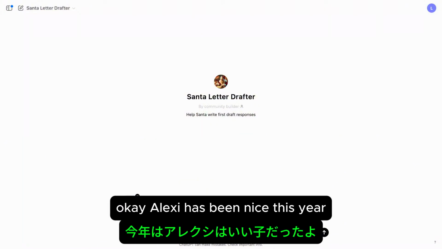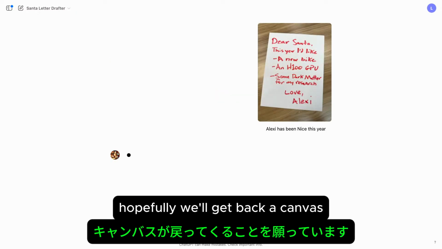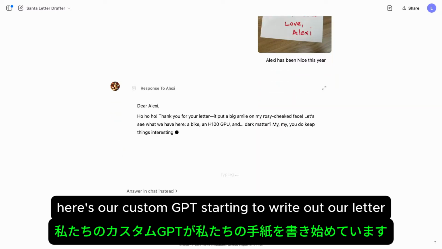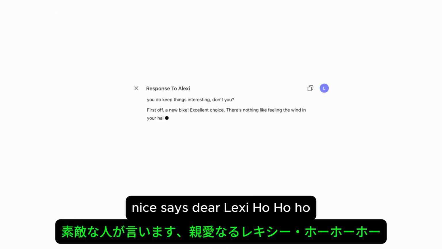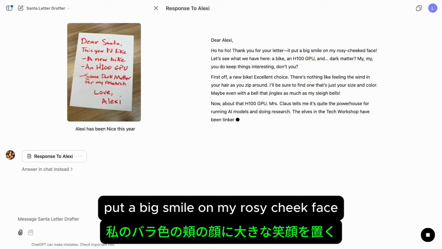Okay, Alexi has been nice this year, so let's send this off to our custom GPT. And hopefully we'll get back a canvas. All right, here's our custom GPT starting to write out our letter. Nice. It says, "Dear Alexi, ho, ho, ho, thank you for your letter. I put a big smile on my rosy-cheeked face.